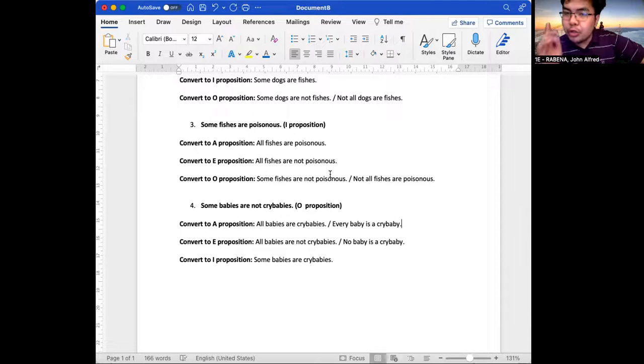So what you need to remember is you only need to take into consideration the different formats or the syntax that are placed in the PowerPoint in order for you to identify an A, E, I, and O proposition.